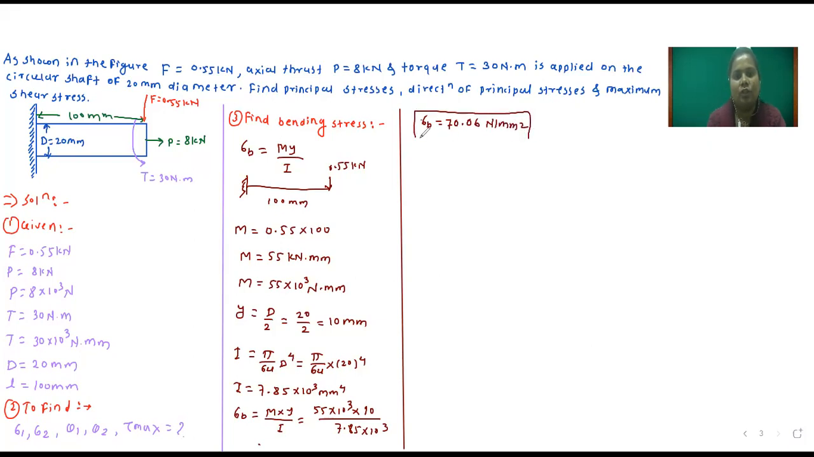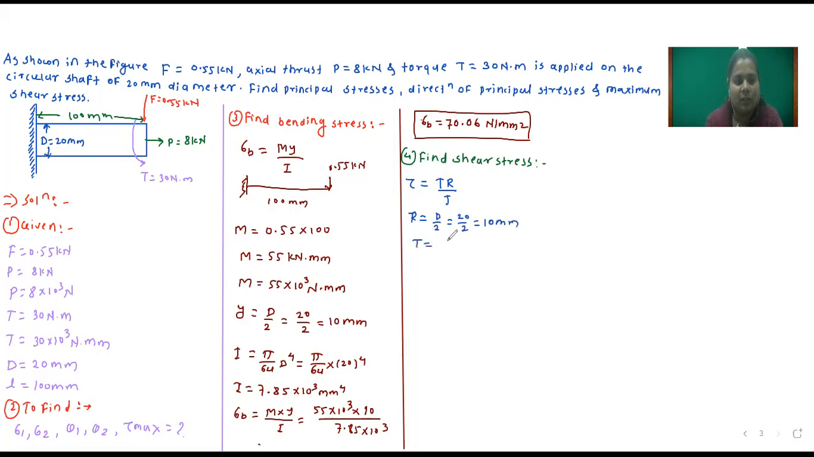Next, we will find out the shear stress. So the next step is find shear stress. So what is the equation for finding out shear stress? Tau, which is equal to T R divided by J, because torque is given. R, location of stress, which is equal to D by 2 again. So 20 divided by 2, which is equal to 10 mm.